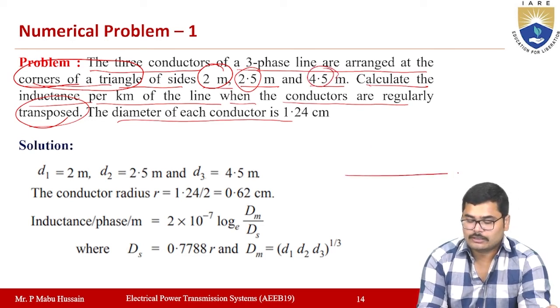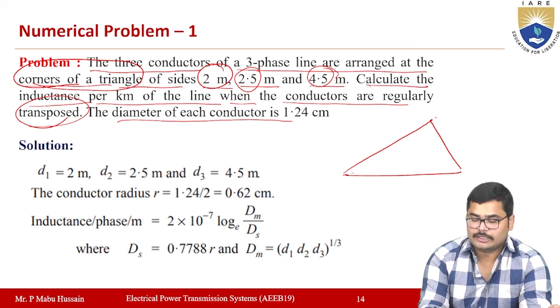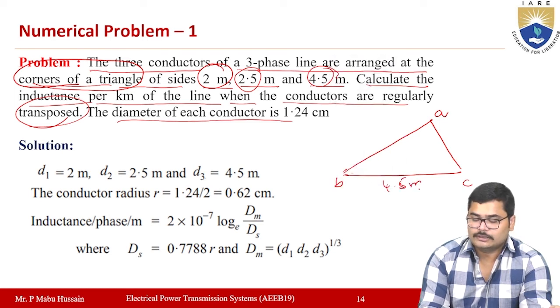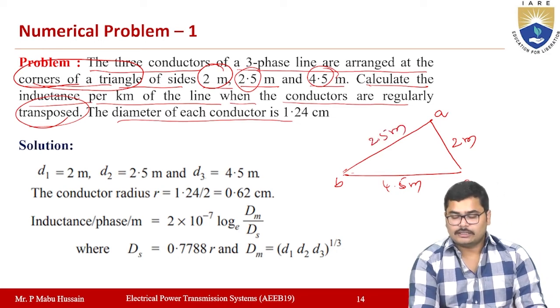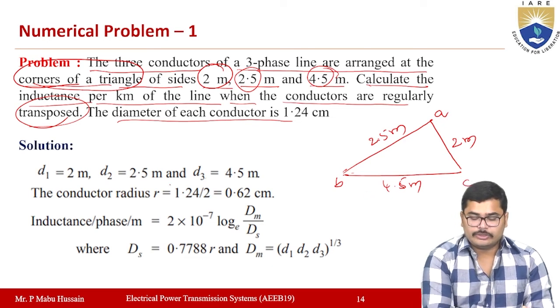So the conductors are placed here: conductor A, conductor B, and conductor C. This is 4.5 meters on one side, the other side is 2 meters, and the other side is 2.5 meters. Or simply you can say these are D1, D2, D3.